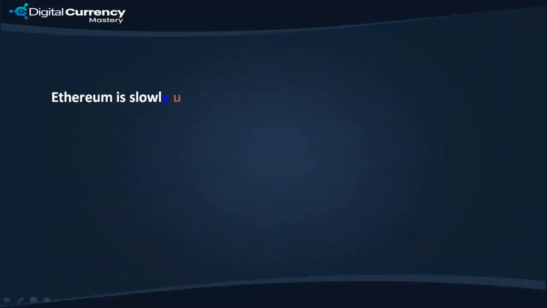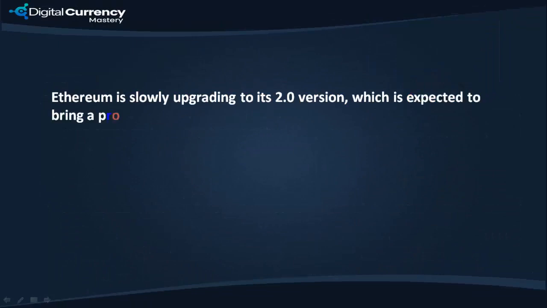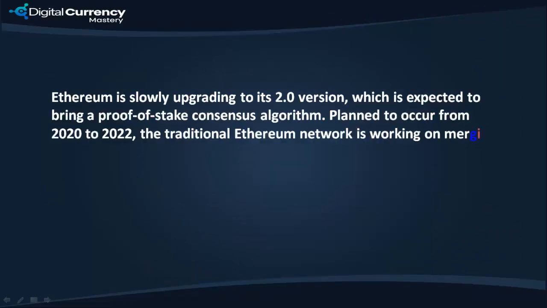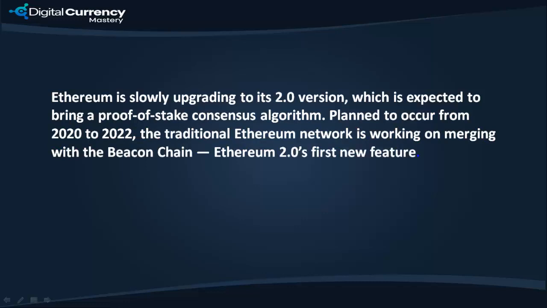Ethereum is slowly upgrading to its 2.0 version, which is expected to bring a proof-of-stake consensus algorithm. Planned to occur from 2020 to 2022, the traditional Ethereum network is working on merging with the Beacon chain, Ethereum 2.0's first new feature.